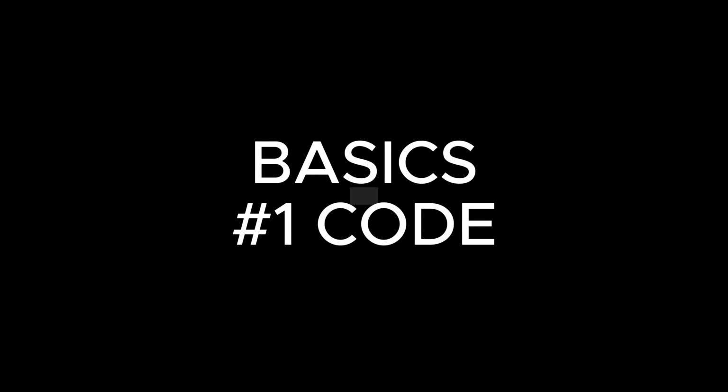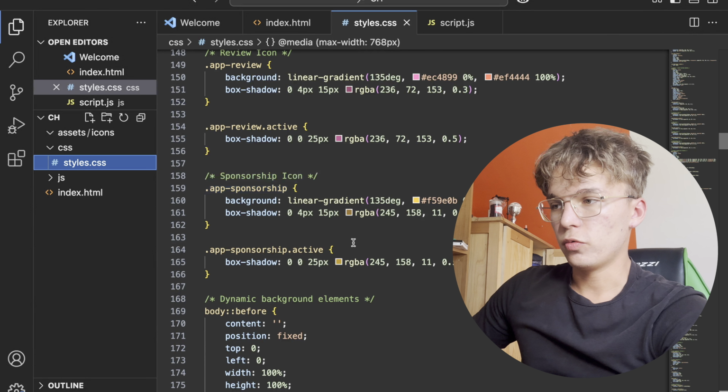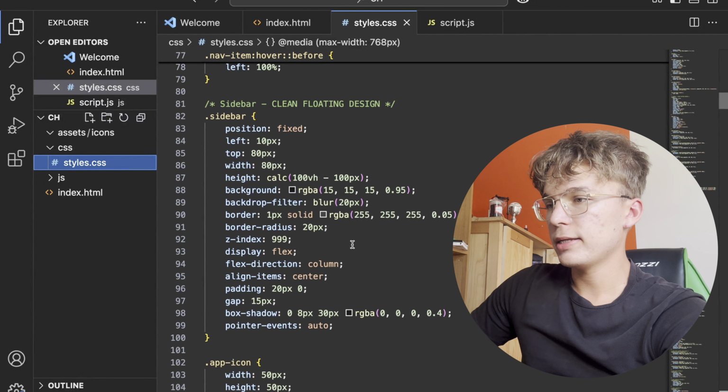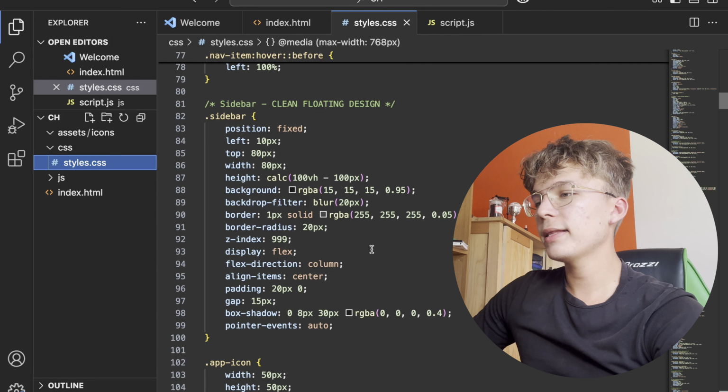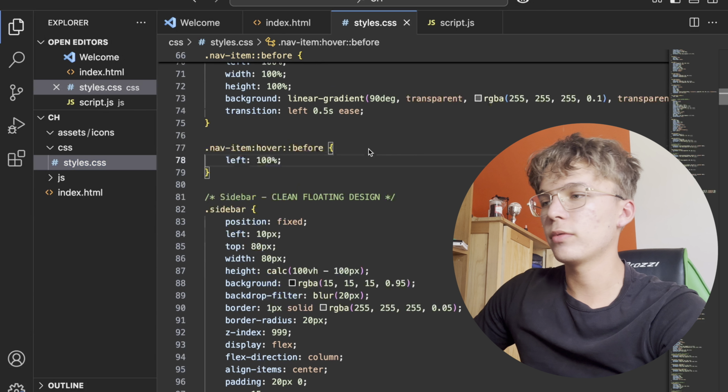Okay, so I think we have done enough talking, and now let's actually move into the basics. Let's start with code. What is code, right? It's a string of words that command whatever you're building to act how you want it to act, let's say.